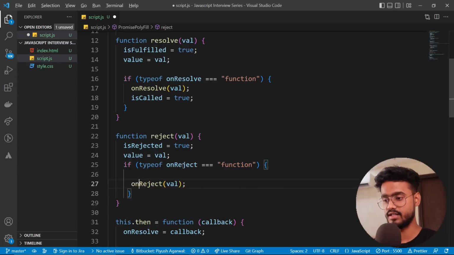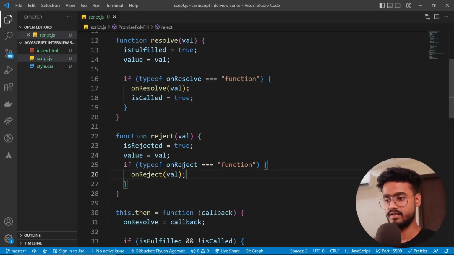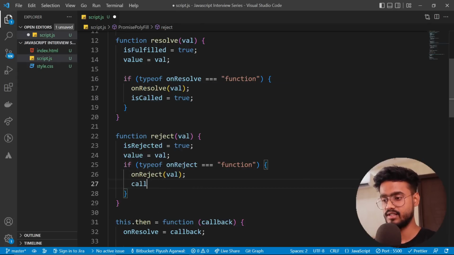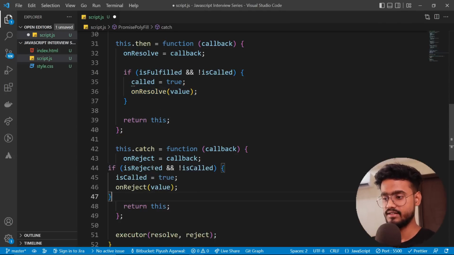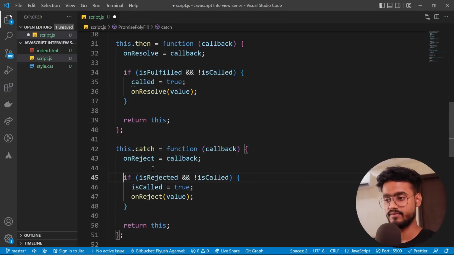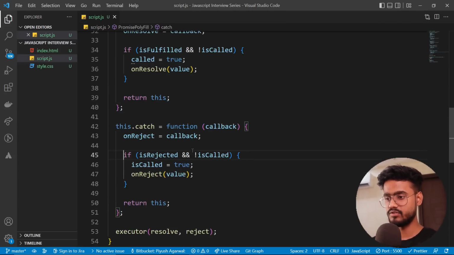So I'm gonna put it inside of here, and we're gonna say called. In this case as well, we're gonna have the same variable, because obviously this can be called only once, either in then or in catch. So called will be true, and our dot catch as well, we're gonna check like this. If it's fulfilled, and if it's not called, then called equals true, and on reject will be a value. So I'm gonna add this code right over here just like this, and this should work for the rejected promises as well.